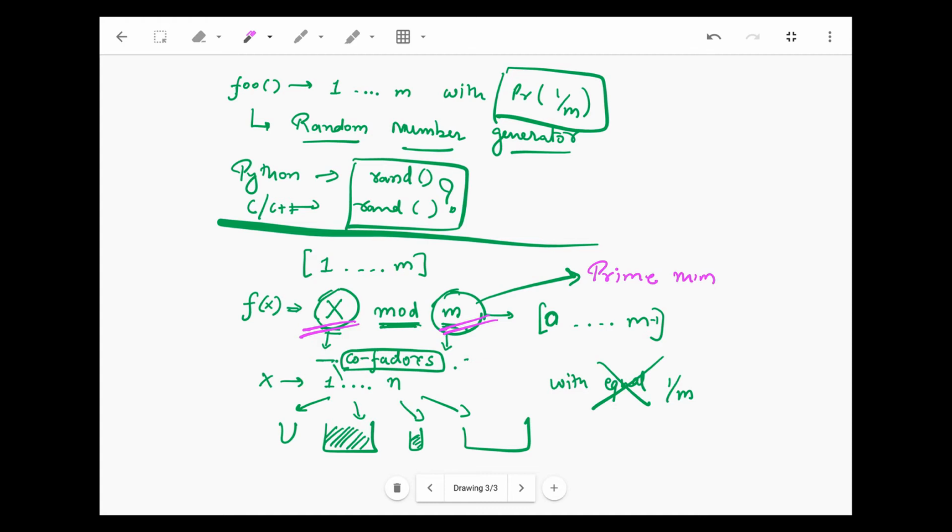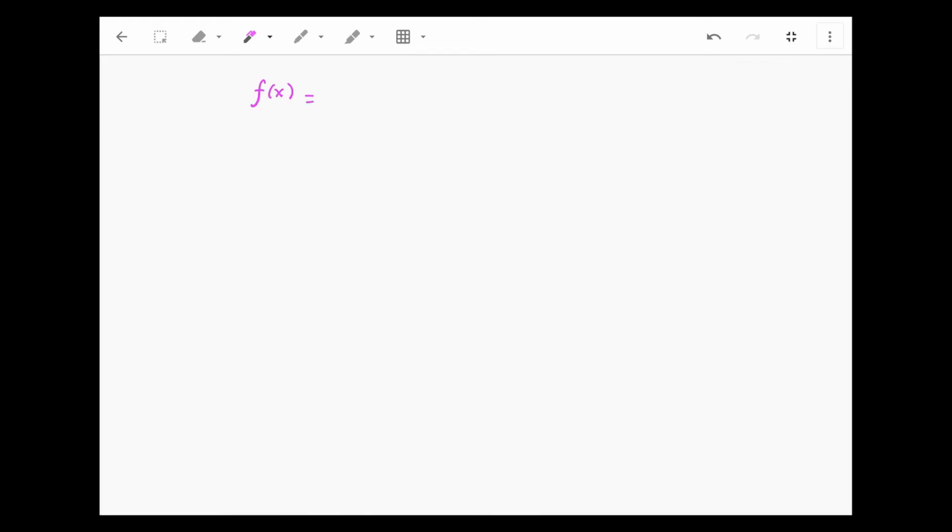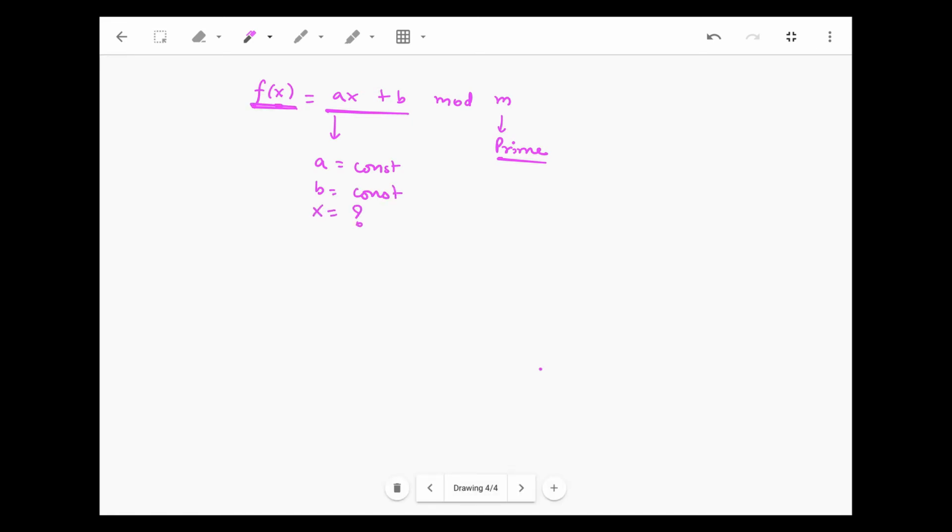And in order to randomize x, what we'll further do is define a function f(x) to be a times x plus b mod m. So I'll write this on a new page. f(x) equals ax plus b mod m, where a is a constant and b is a constant. What is x here? We don't have any x in the input.